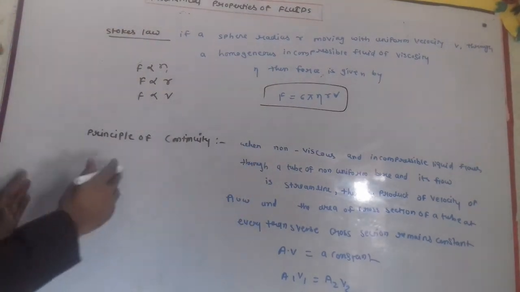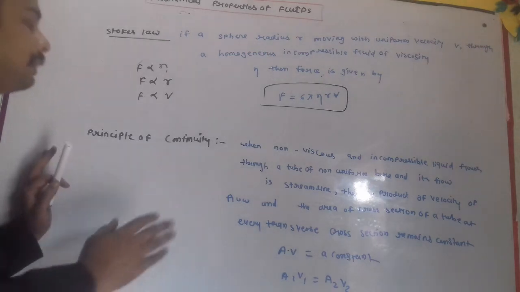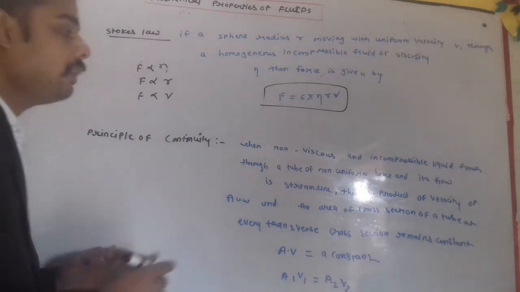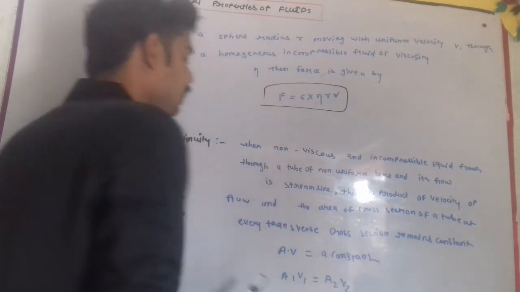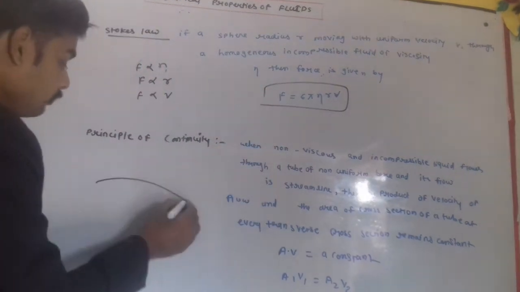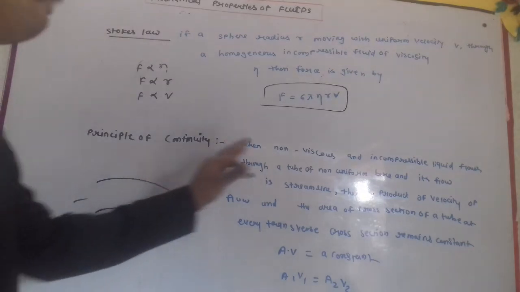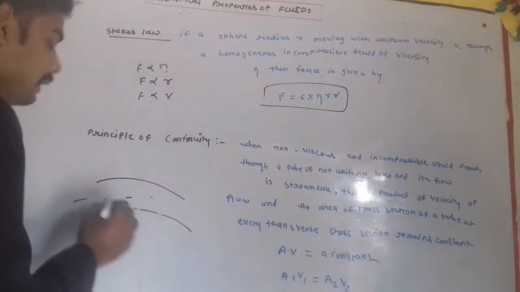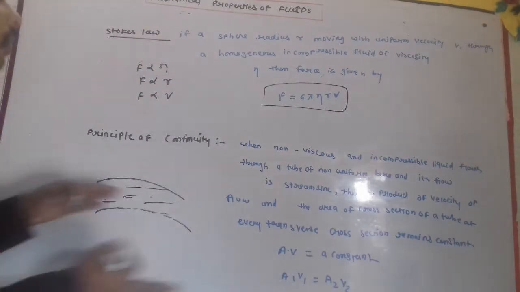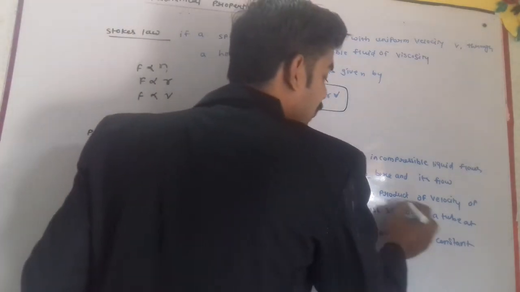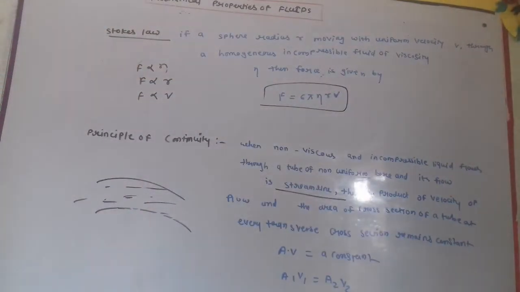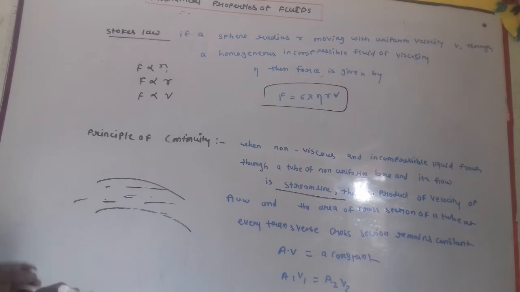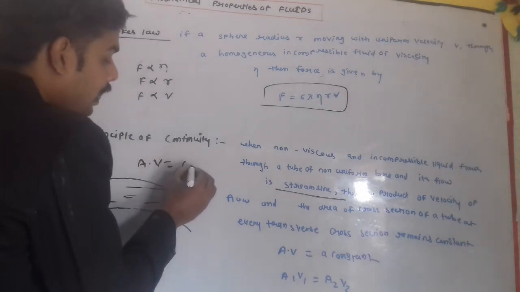Now we'll study the principle of continuity. What is the principle of continuity? We can derive the principle from Bernoulli's theorem. Suppose a non-viscous and incompressible liquid flows through a tube. Then it flows as a streamline. Streamline means it will flow in one direction. If its flow is streamlined, then the product of the velocity of flow and the area of cross section of the tube, transverse to the flow, will be constant.